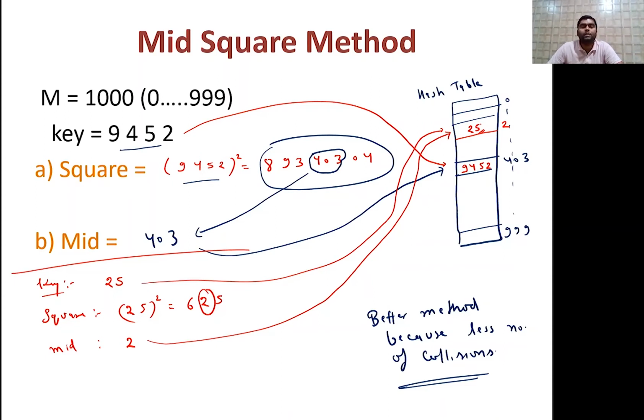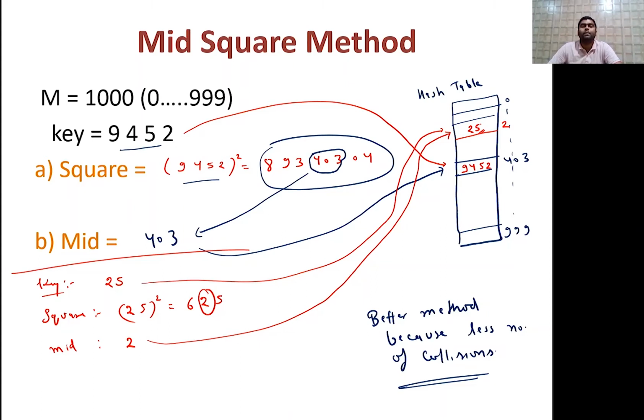In the folding method we saw two sub methods: the fold boundary method and the fold shifting method. In the fold boundary method, the starting and ending boundary, just add them, and whatever the result is, put the key value over there. Then the fold shifting method. So what is the fold shifting method?